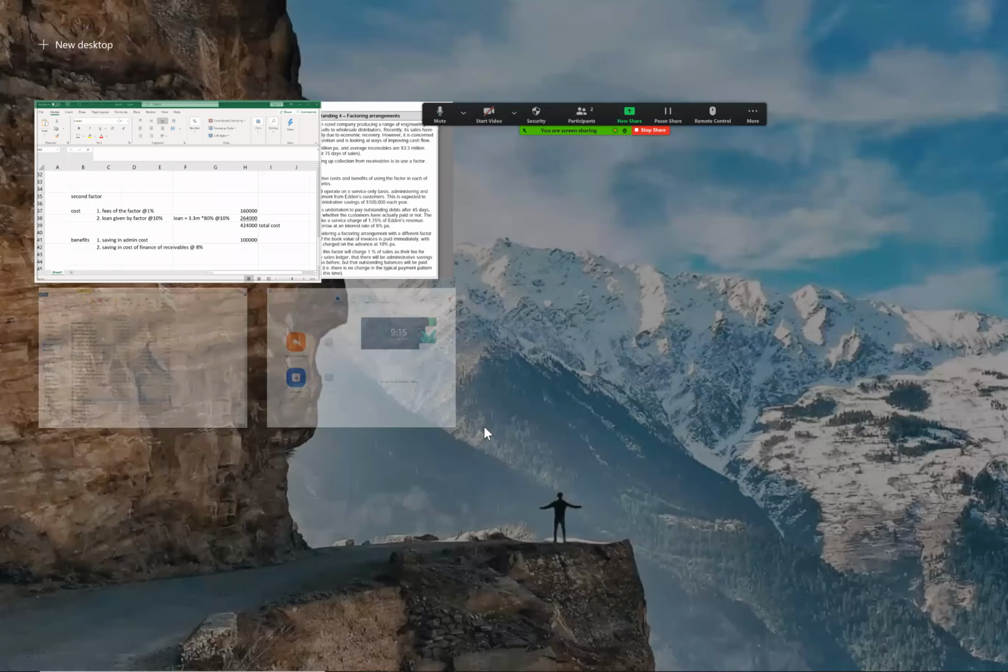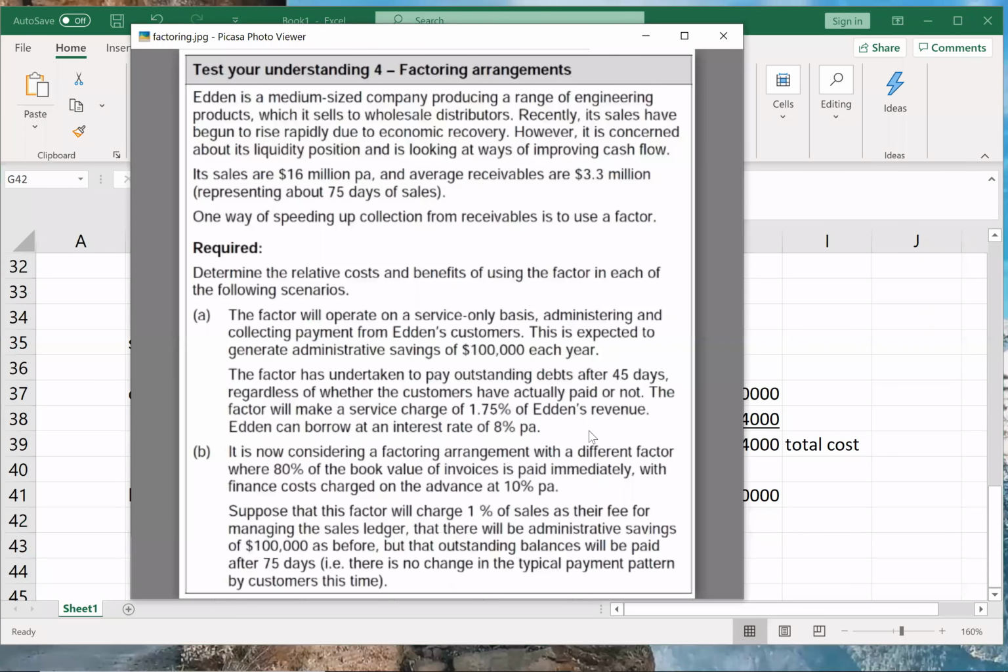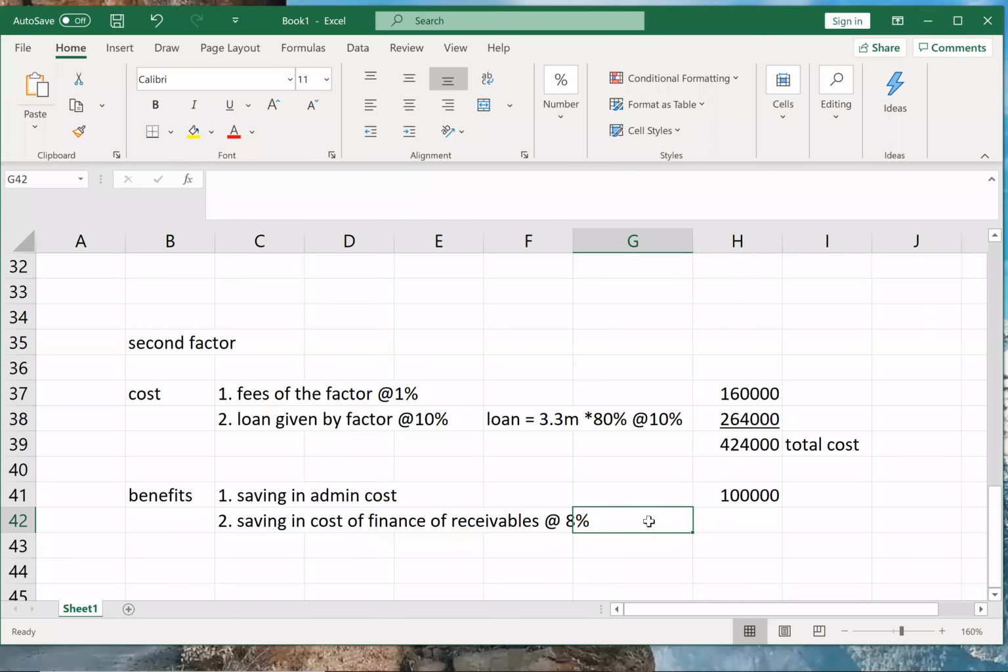So in A part, we are saving at what? 8%, correct? So that will remain the same. So here also we'll save at 8%. And how much will we save? 3.3 million into 80%, because that is what we are receiving earlier.